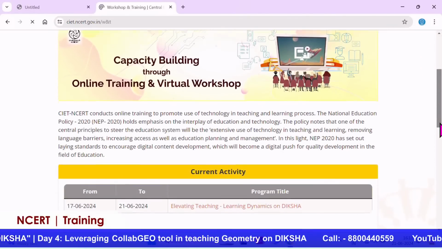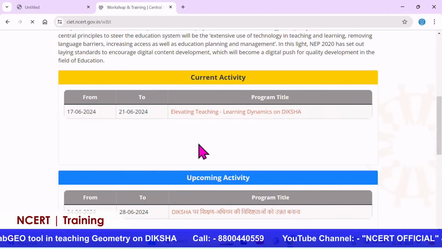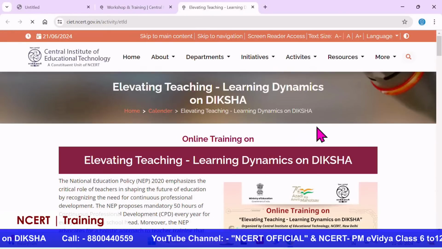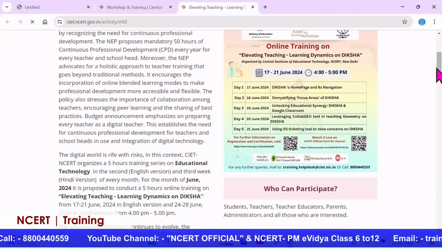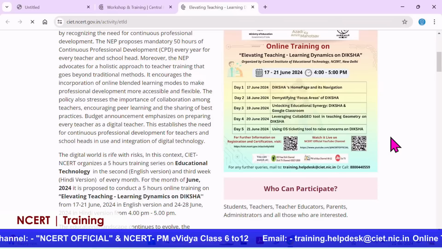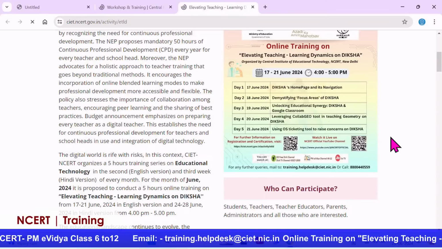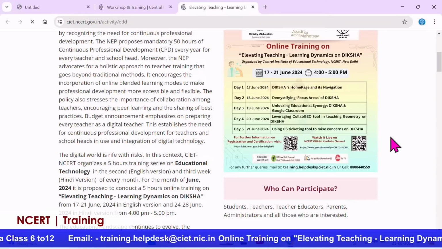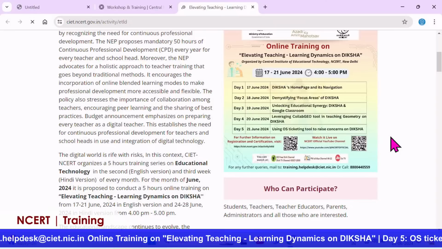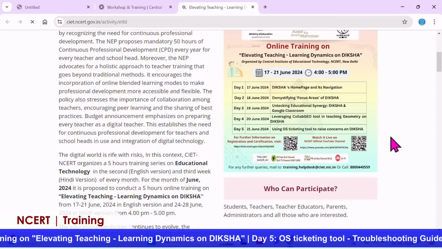So once you scroll down, you'll be able to see that we have our training program starting on 17th and concluding today, that's 21st. It's elevating teaching learning dynamics on Diksha. So once you explore down, you'll get to know the different areas that we have discussed. Like on the first day, we discussed about Diksha's homepage and its navigation, then demystifying focus areas of Diksha. Then on the third day, it was unlocking educational synergy, Diksha and Google Classroom. Yesterday was the fourth day of our training program, where the topic of discussion was leveraging Collab Geo tool in teaching geometry on Diksha. And today it's about using OS ticketing tool to raise concerns on Diksha.